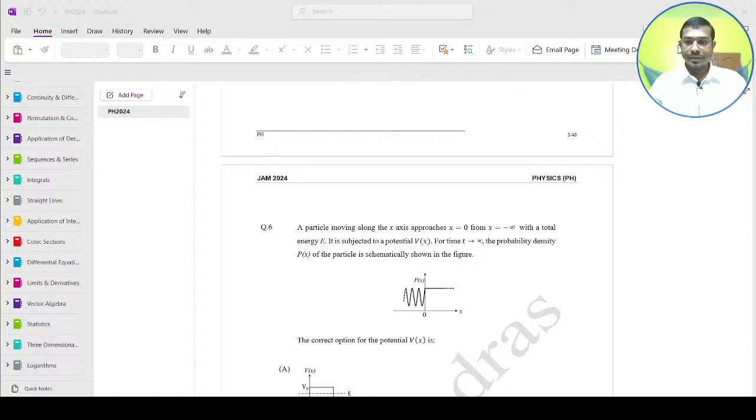So today we'll discuss the IIT JAM 2024 full question paper solution with detailed answer and expert analysis.